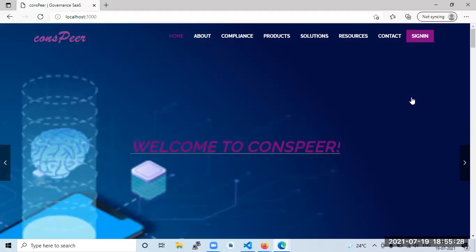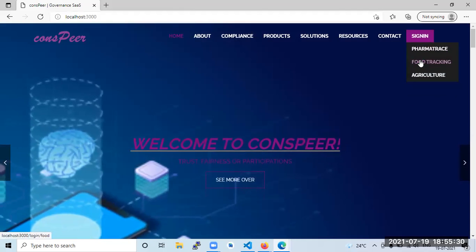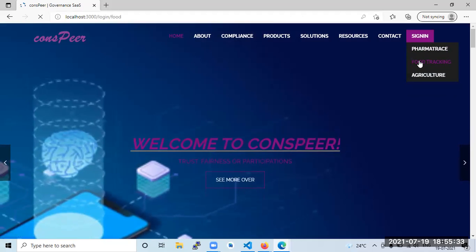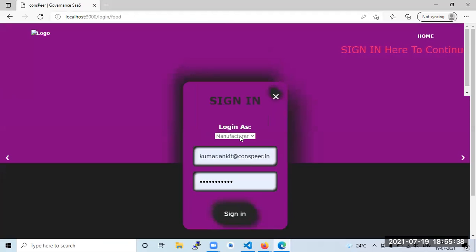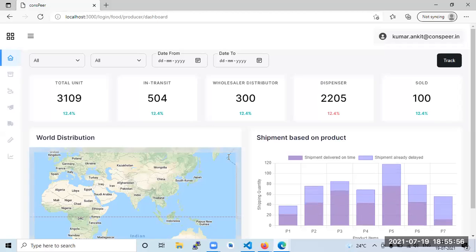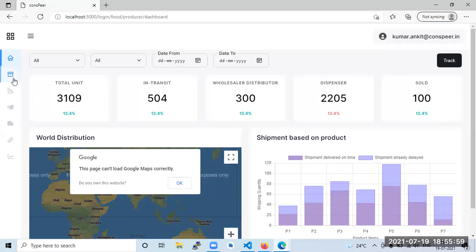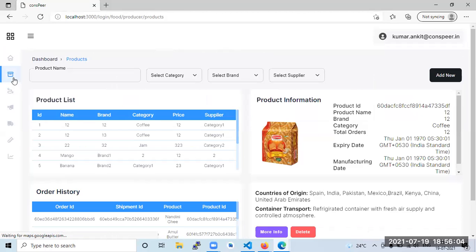What has happened is they are logging in, initially to manufacturer, producer or manufacturer. Okay, producer. Let's move to producer. We have 5 credentials of producer, so we don't know which producer is being asked about the order. Let's move to one of the credentials. These names are different for five, different for other groups. So now he has gone into this and he's watching the order.